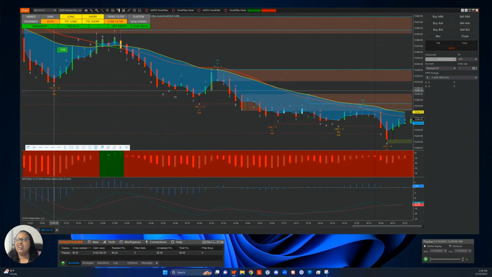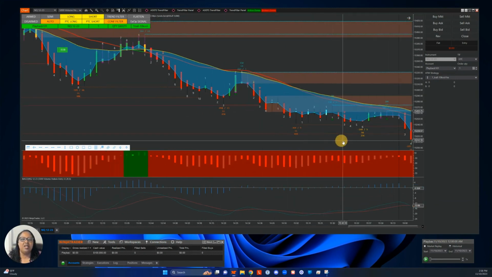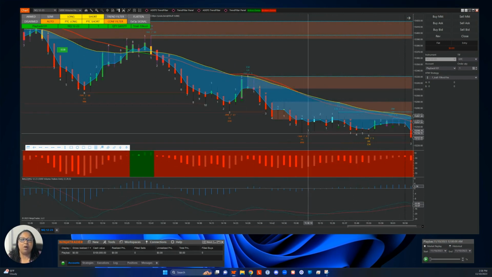These numbers are 595 ticks and 18 bars, 490 ticks, 18 bars, or 13 bars, and on and on. So you see that there's a large amount of ticks in these moves, but because I'm waiting for the confirmation, I'm not going to get in at the very tippy top, and I'm not going to get out at the very end. My goal is to get as much as possible of the middle.